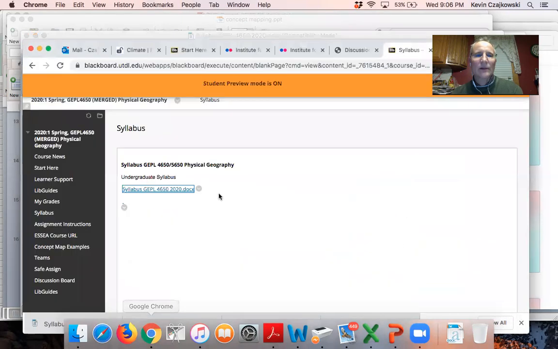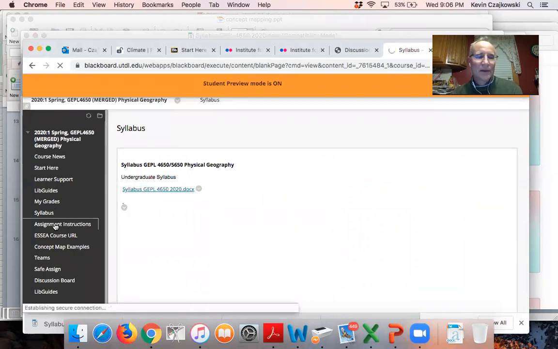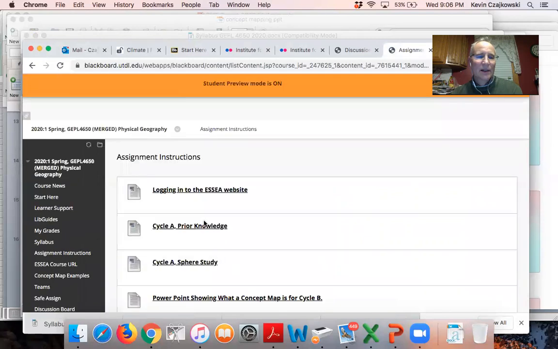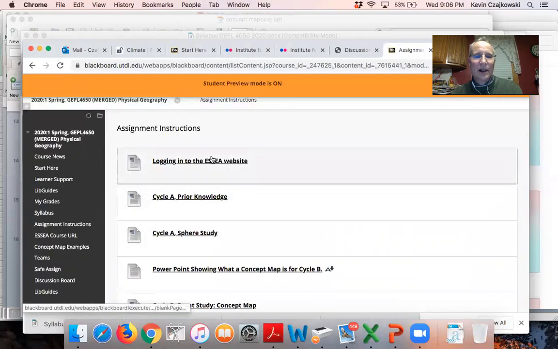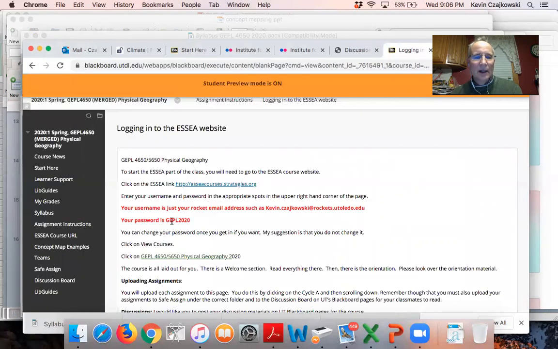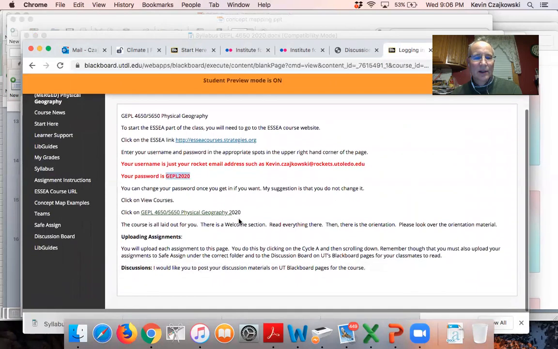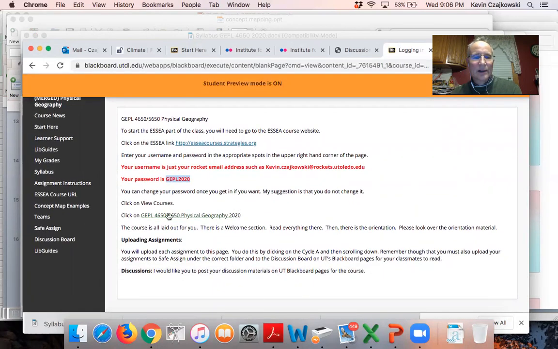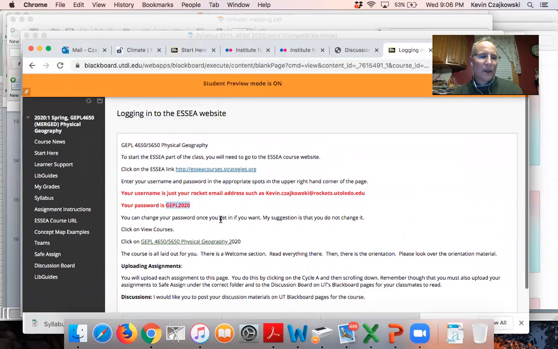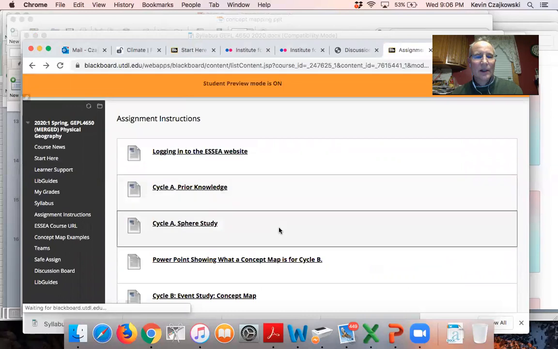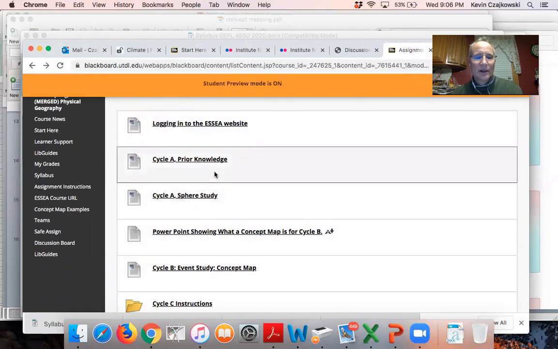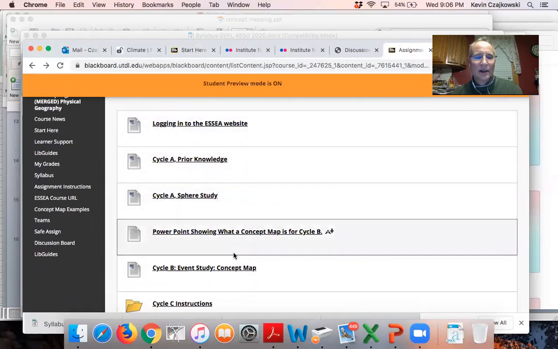Go back to the website. I did put the assignment instructions. I updated this, and how to log into the SEA website. Again, it's your Rockets email and GEPL 2020. GEPL is all caps. You're going to log into this class. I'll show what that looks like in a second. And as I mentioned, you have these different cycles, A, B, and C, and that's it.